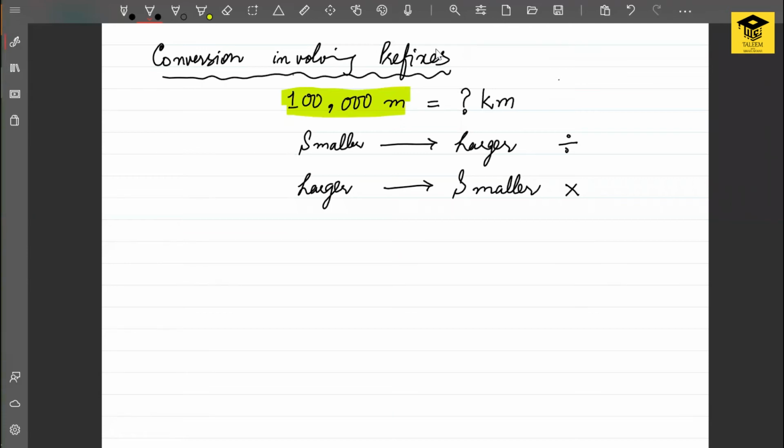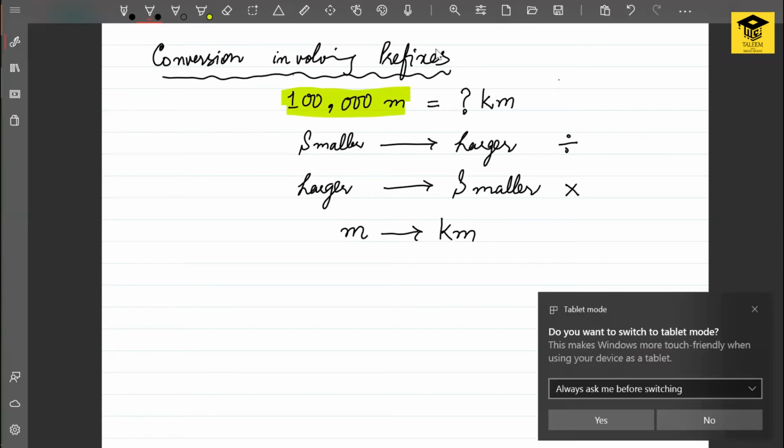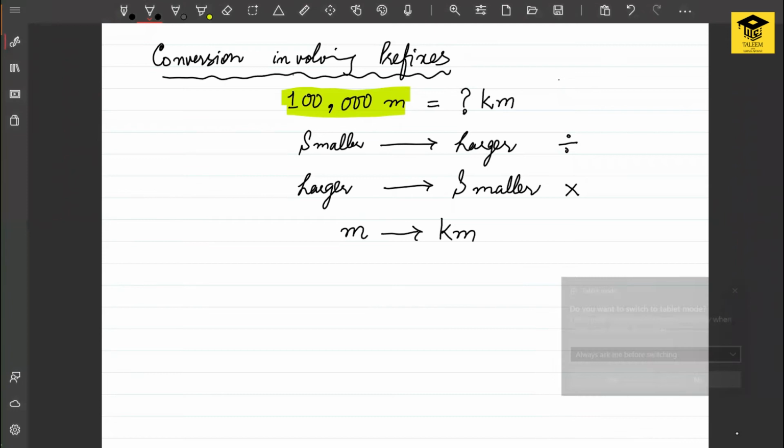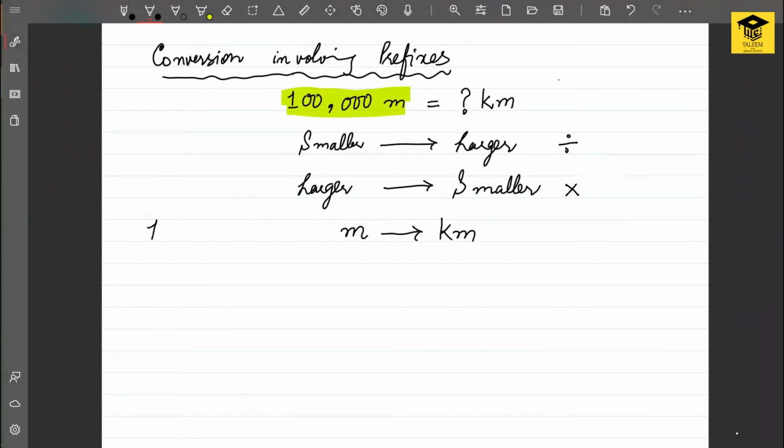Now, first of all, if I ask you to compare meters with kilometers, which of them is the smaller one and which of them is a larger or bigger quantity? Yes, kilometer is a bigger quantity while meter is a smaller quantity. A very simple way to compare these two things is, you should imagine the length of 1 meter, and on the other hand, imagine a distance of 1 kilometer.